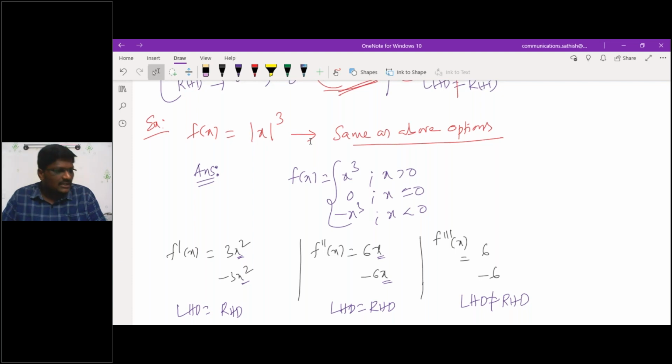Okay, whatever it may be. The last problem for today. Note down the problem.